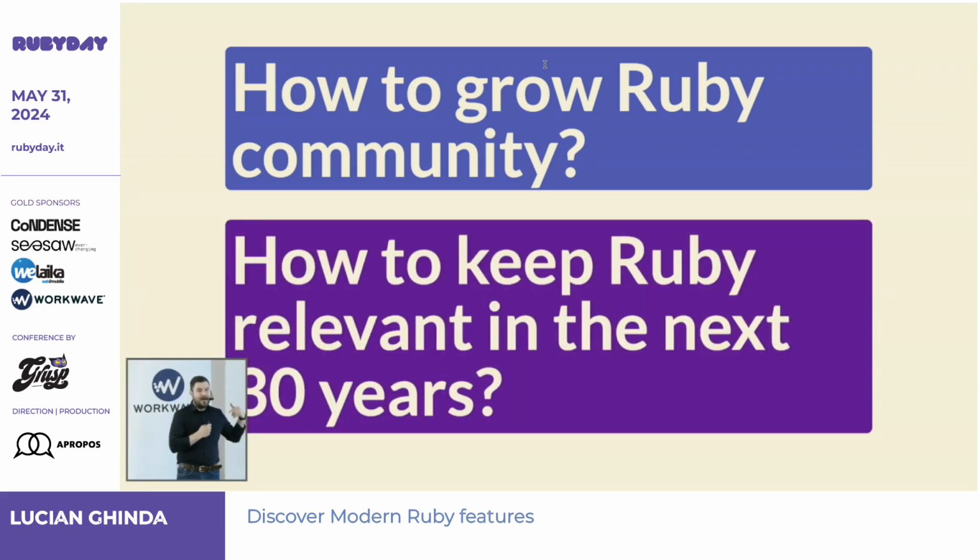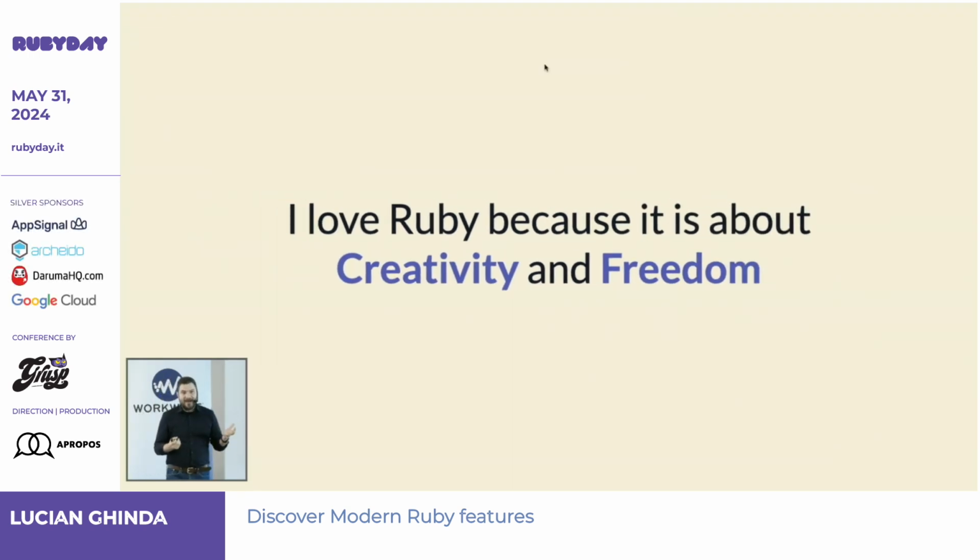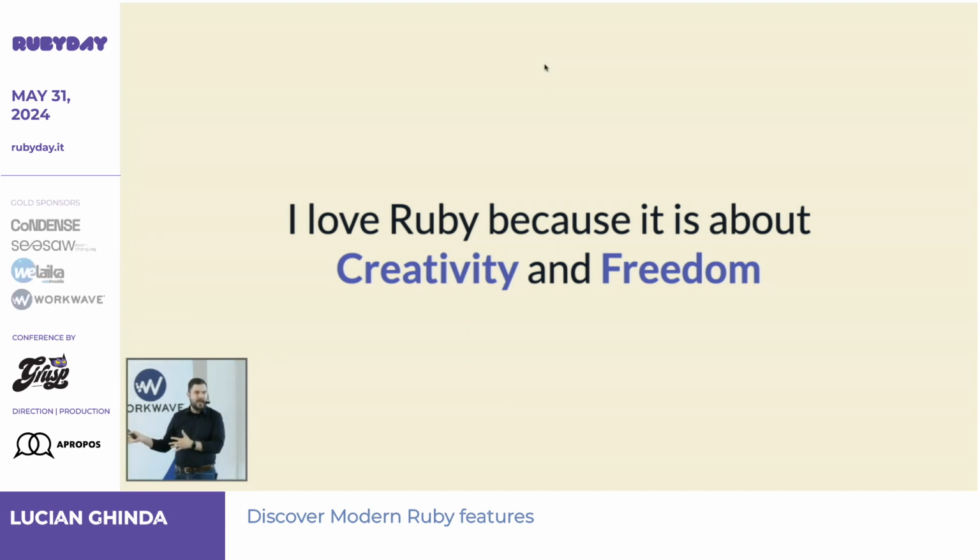And another one is how to keep Ruby relevant for the next 30 years, because I love Ruby and I will see myself using it for many years, hopefully, right? And I love Ruby in two ways. I come to Ruby with a background from Java, and I was writing some Python for backend servers and some PHP on the side, in 2006, and I was doing UI interfaces with something like Scriptaculous or prototype.js, and there was some other stuff back then, right? Pre-jQuery, for the young people here.